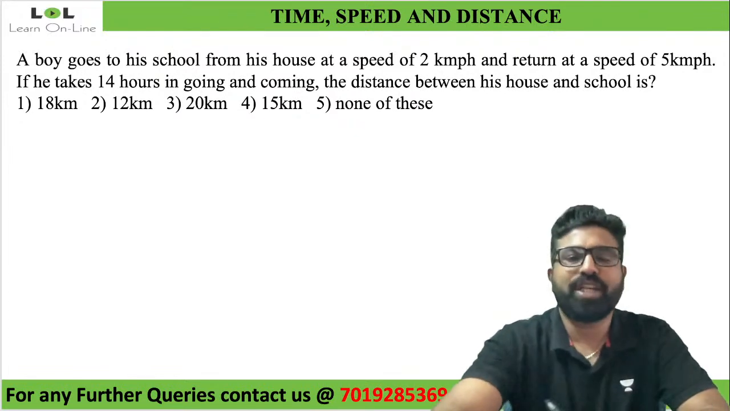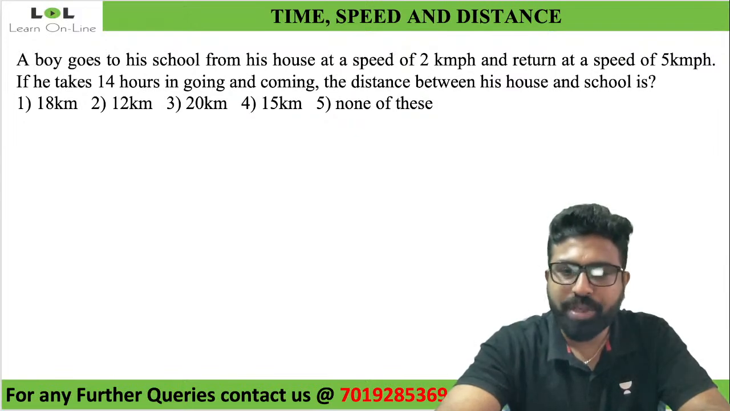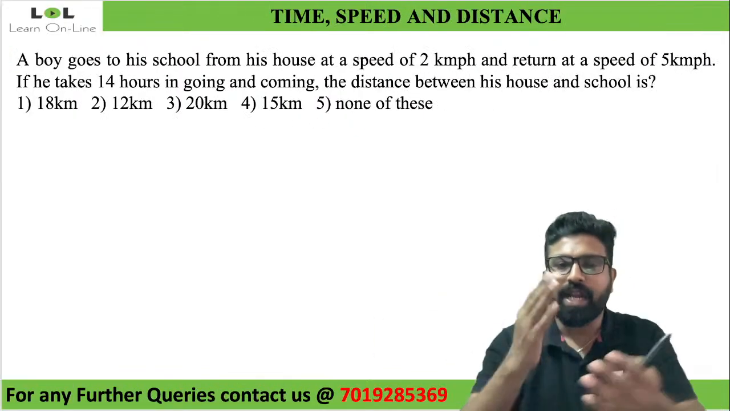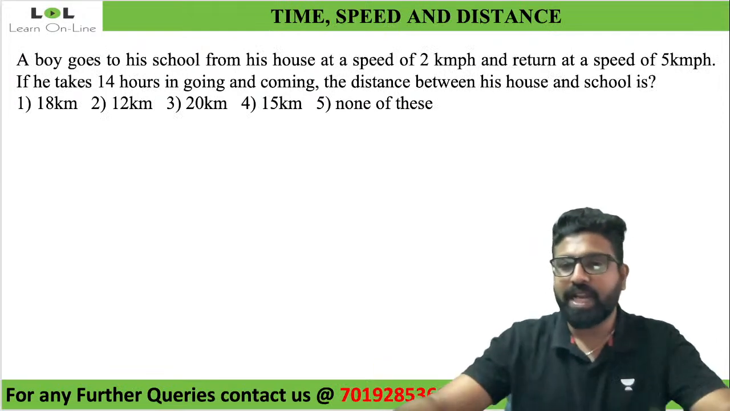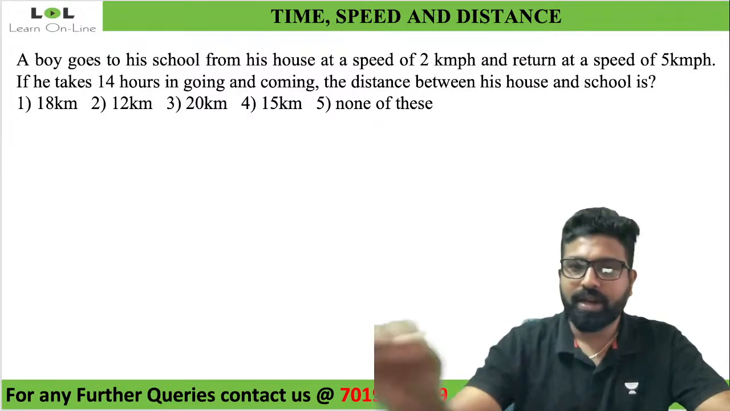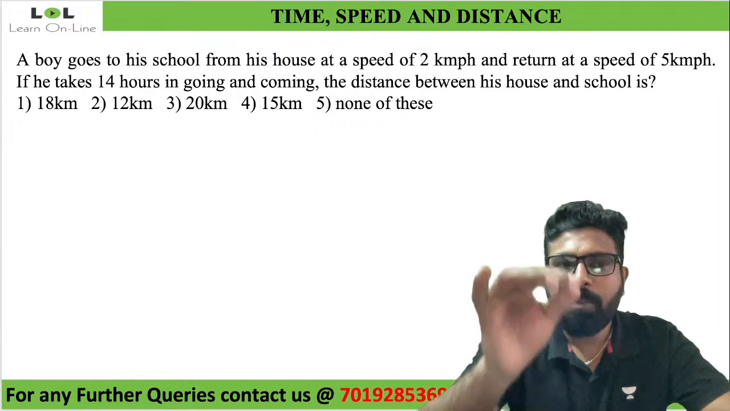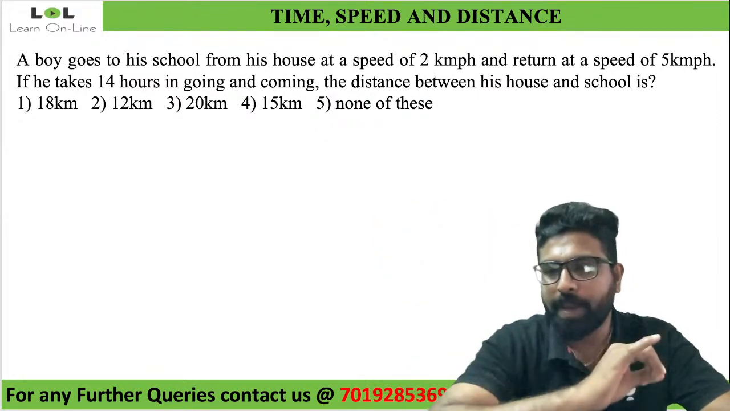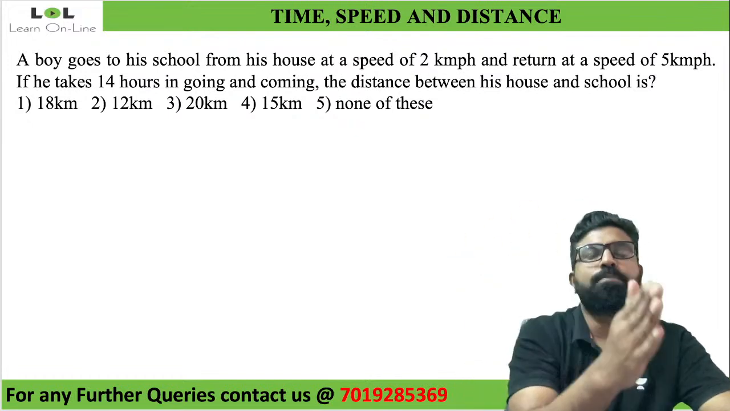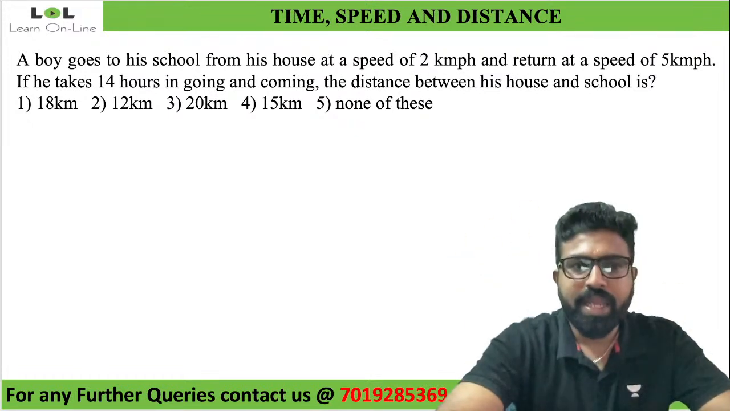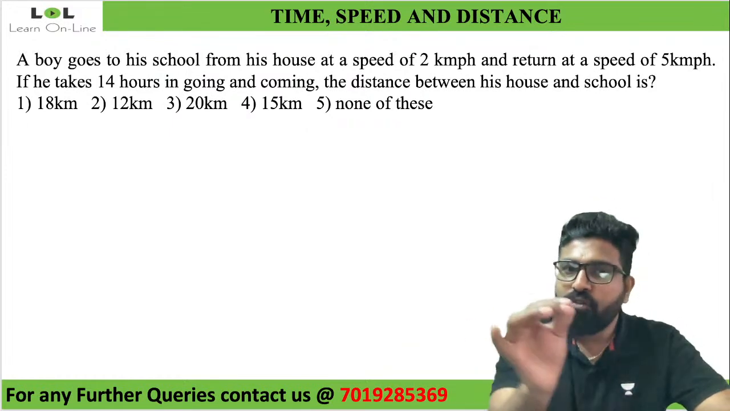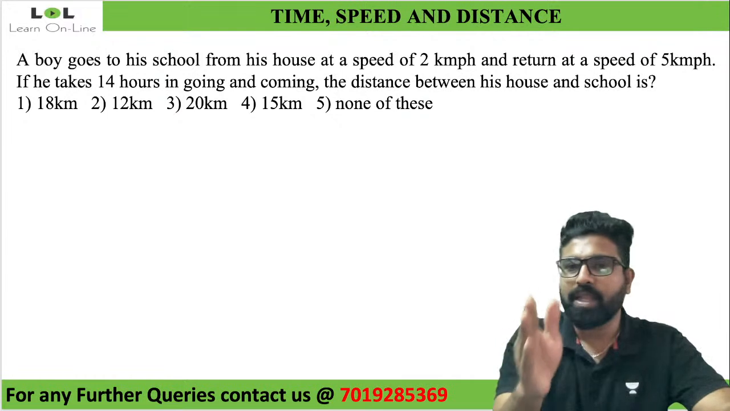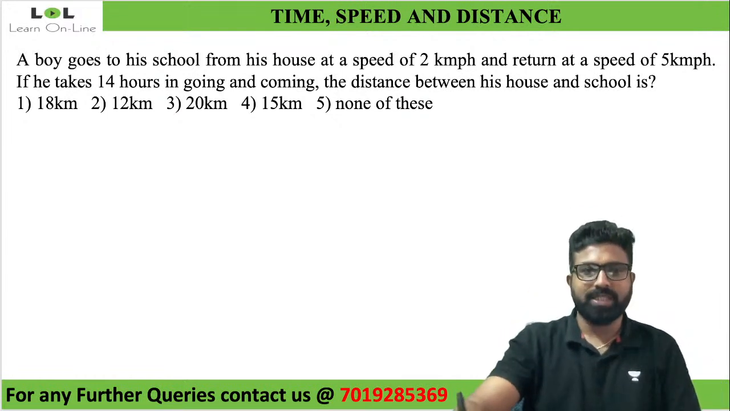Okay, the next question. Let us solve this one last question on average speed, and let us quickly move on to relative speed. Quickly try this out. A boy goes to his school from his house at a speed of 2 km per hour and returns at a speed of 5 km per hour. If he takes 14 hours in going and coming, the distance between his house and school is?